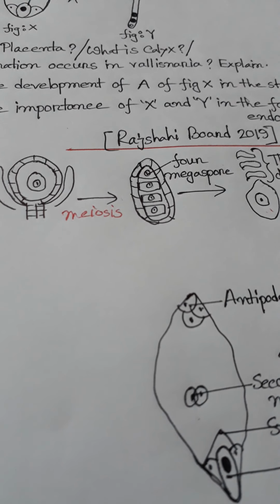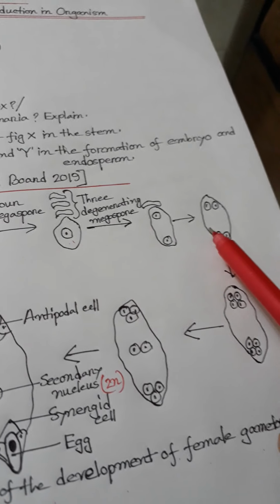Then your figure. Near the micropyle, being nourished in the nucellus of an ovule, a cell started to become larger. Its protoplasm is dense and the nucleus is comparatively large. The cell divides into 4 haploid cells through meiotic division. Every cell except the smallest one gets disintegrated. Growing gradually, the larger cell mutates into an embryo sac. This is known as embryo sac.